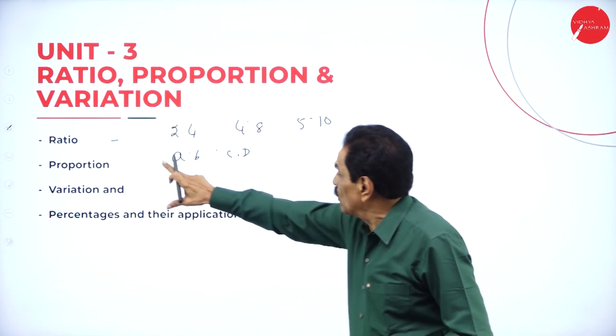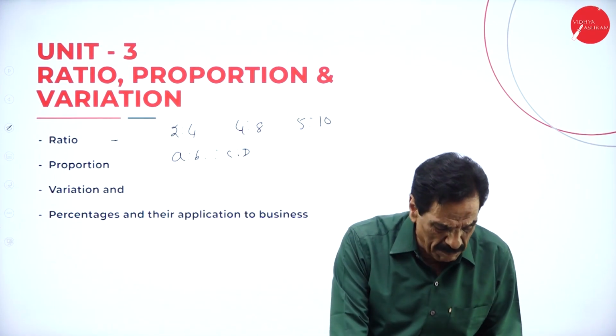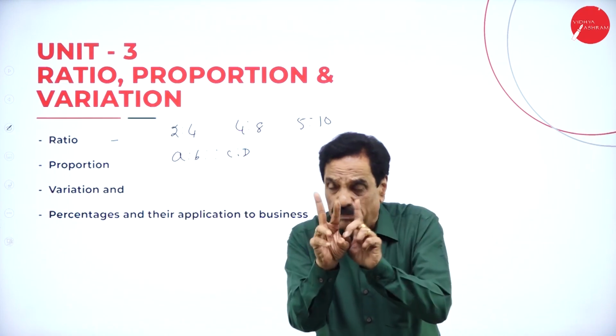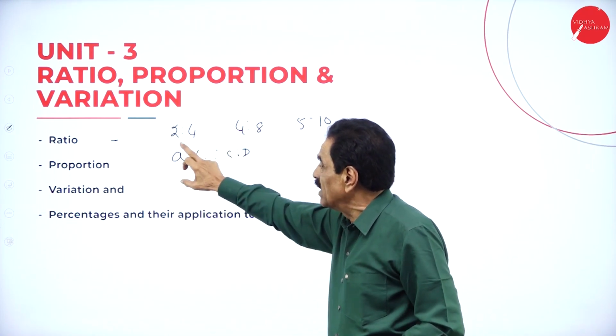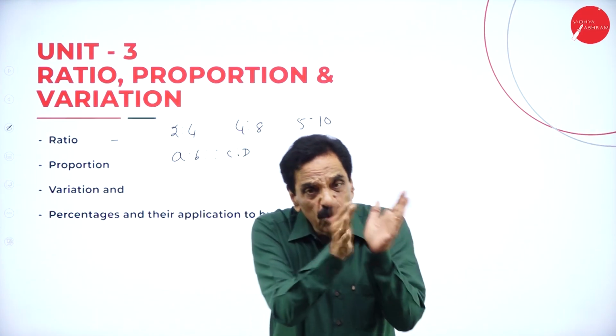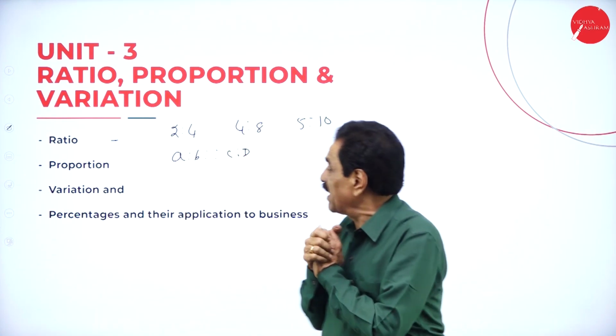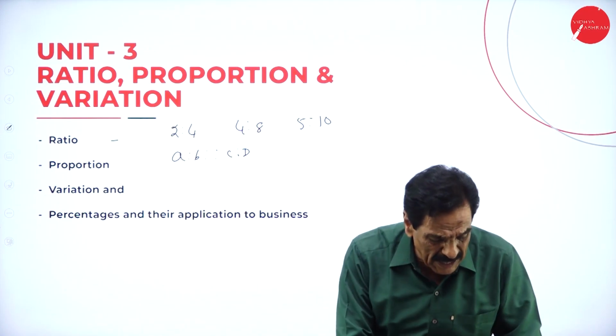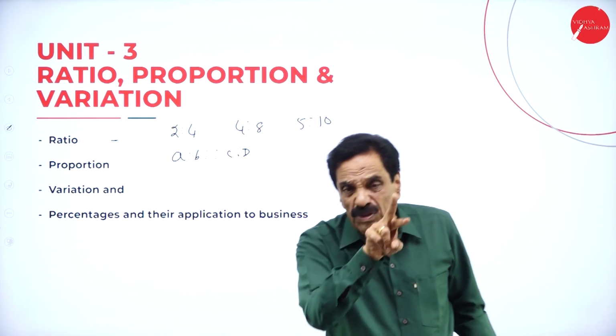So here, a ratio can be expressed as the relation between two variables, for example 2 and 4. They are in the ratio 1:2, or 2:4. So a ratio is between two variables, whereas a proportion is the equality of two ratios.